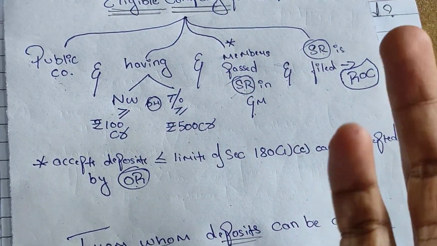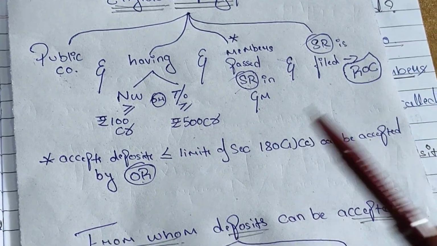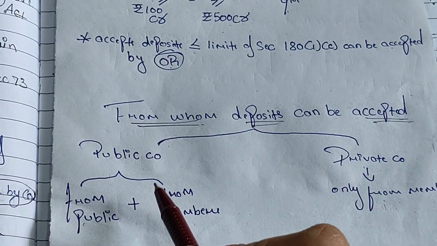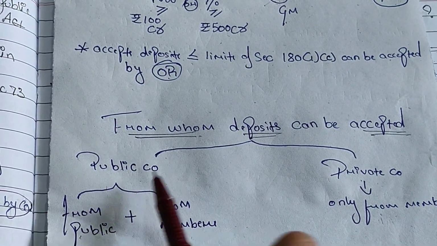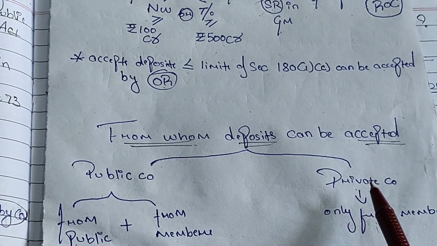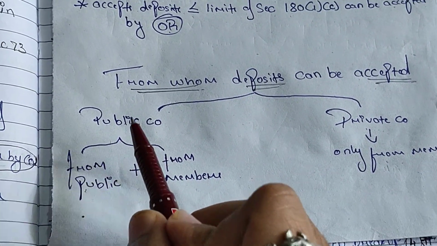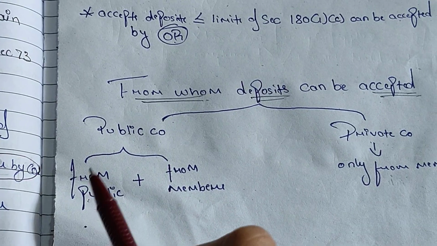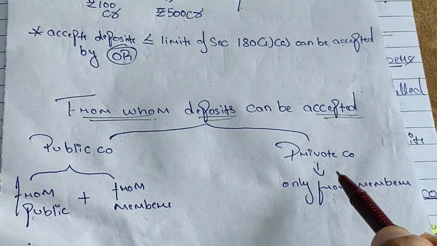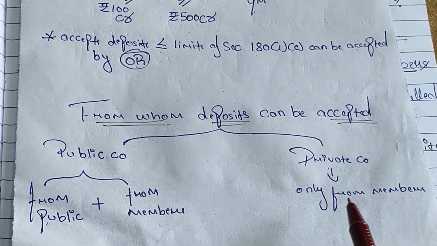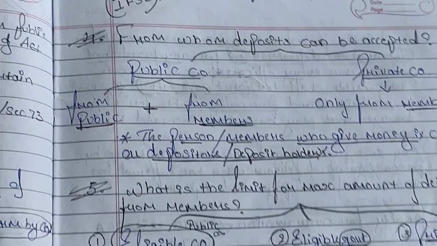Let's see from whom deposits can be accepted. You can accept deposits by a public company and even by a private company. But in case it's a public company, you can accept deposits from the public and even from the members. But if it's a private company, only from the members, not from the public.